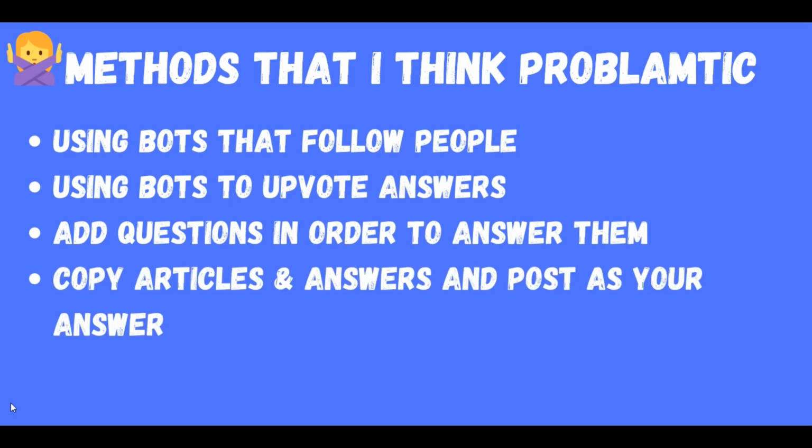Another method that we see a lot in the guides is copying other articles or other answers and posting them in your answers. Sometimes the affiliate uses spin tools or even adds a small credit, but they don't ask in advance the people that wrote those articles if they agree that you will post them.